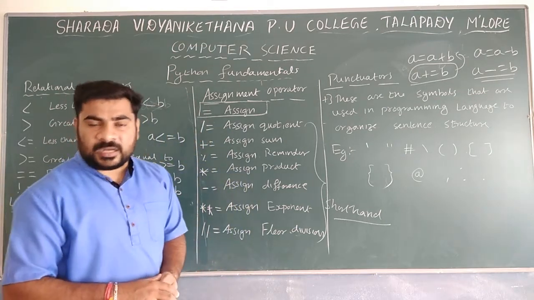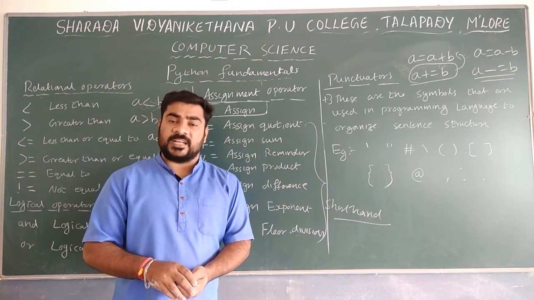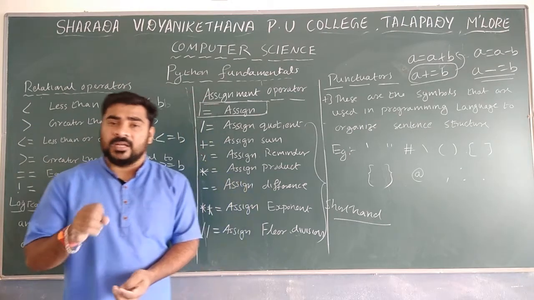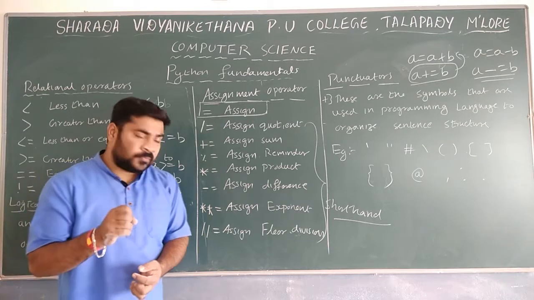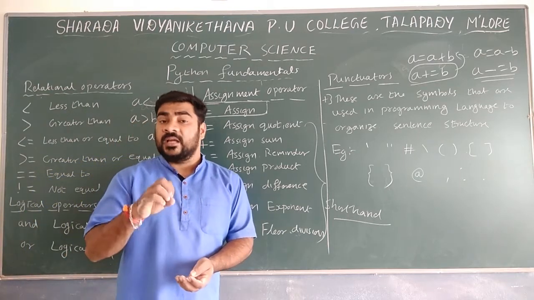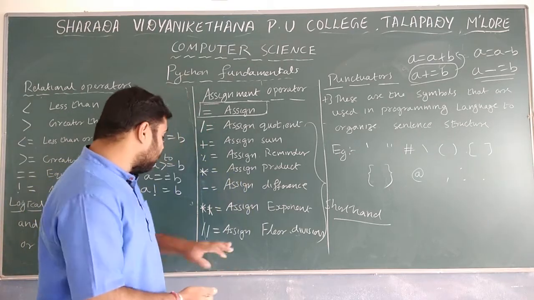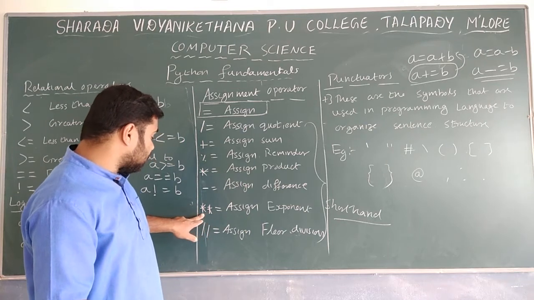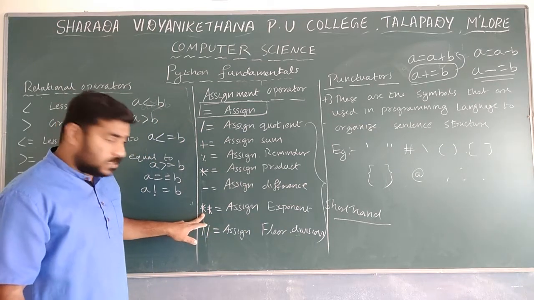Next one is multiplication. Two star symbol is mainly used here. It is a special operator in case of Python, mainly used for the exponent value. If you want to find the exponent values, then we make use of two stars together. These two stars are mainly used to find the exponent value.